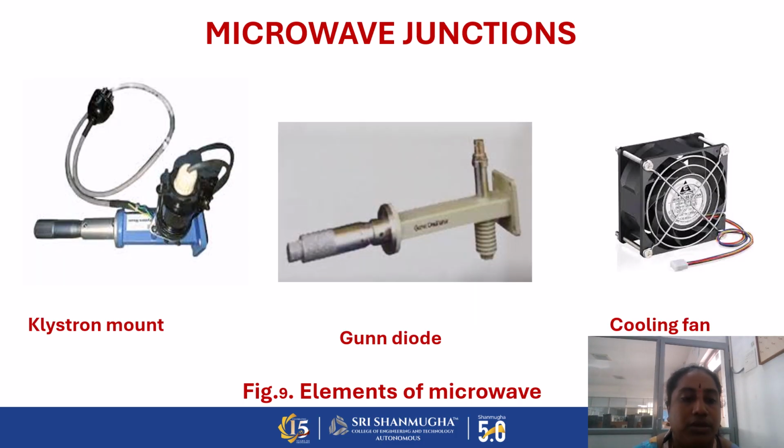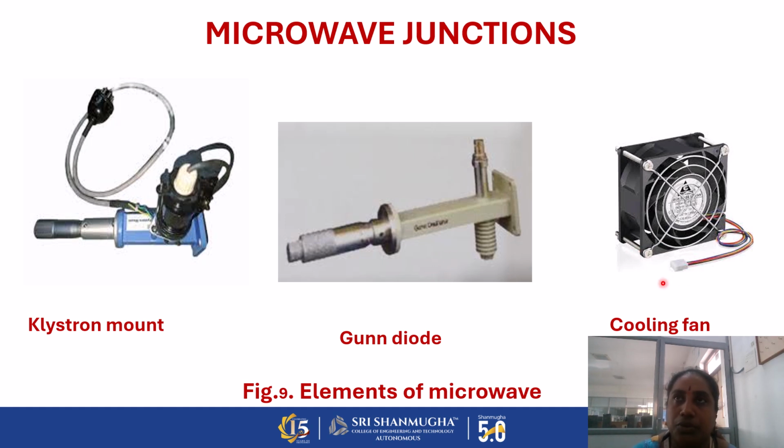Next one, klystron mount with tube. So this is the main oscillator, the klystron oscillator. This part, we are going to connect the klystron mount at the transmitter section. So this is the main input of the microwave source. And next one, Gunn diode oscillator. And next one, cooling fan.